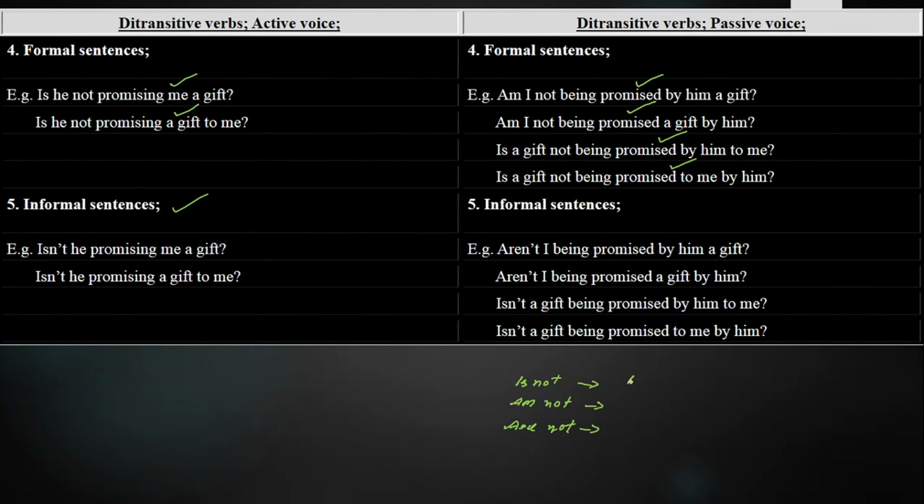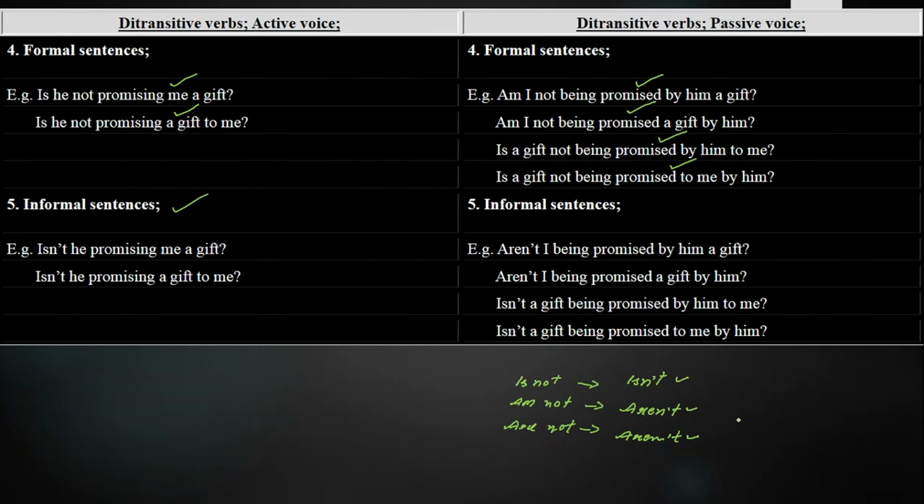Is not is, keep in your mind, isn't. Are not and am not, they both are written the same, but there is a little bit of difference in the pronunciation. Am not is ain't, are not aren't, is not isn't.